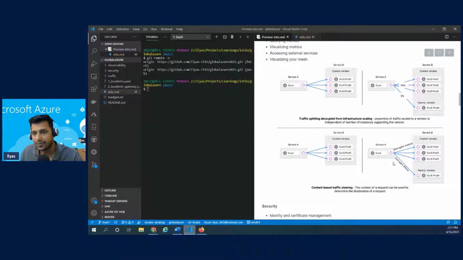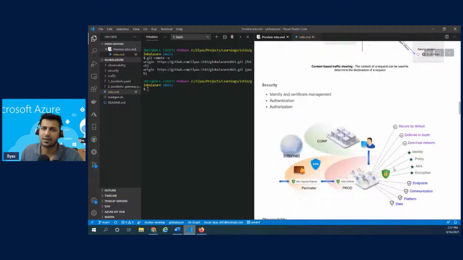And here the scenario is service A calls a different set of services based on the user agent. So this is an HTTP-based header. If the header contains a keyword like Android, the request can go to these services, or other requests that contain iPhone maybe can be served by Canary, right? So you could simply imagine the possibilities with header-based routing, right? So that can be done as well.